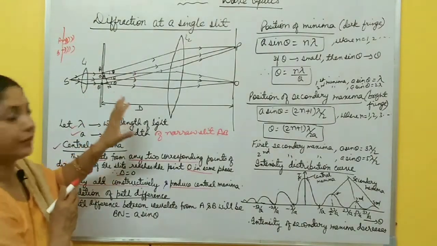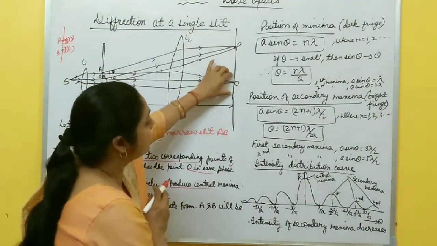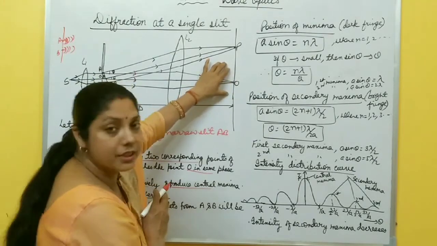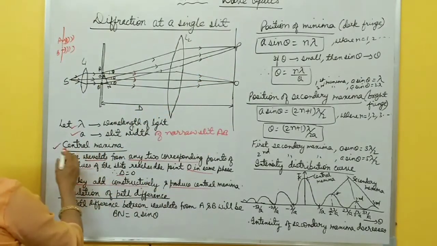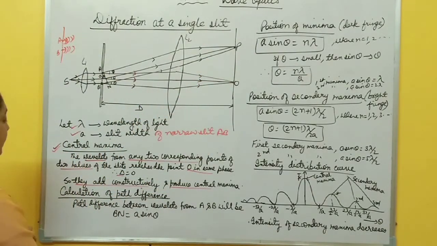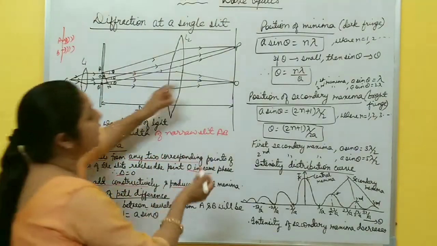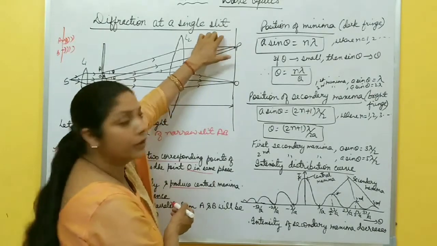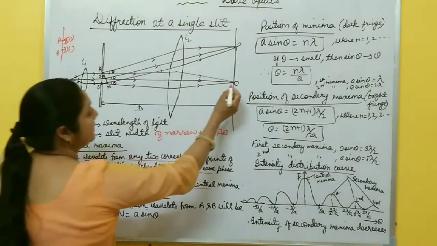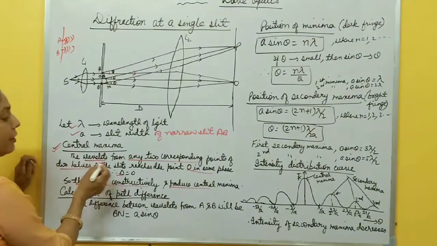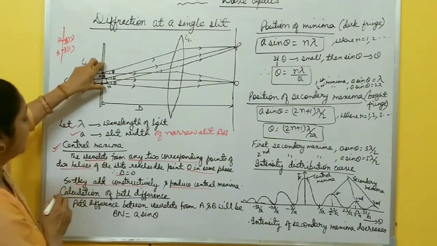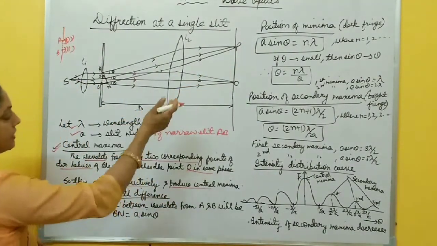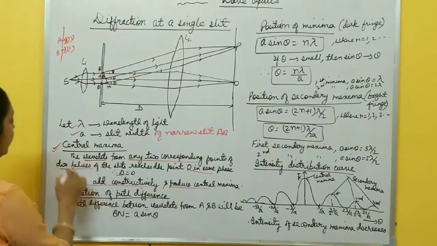It means in the diffraction pattern, there is a central maxima whose intensity is maximum and the central fringe is a bright fringe. So you must write first about the central maxima. Now what is the intensity at point P, whether it is minima or maxima? Okay, let us observe that one. So at the center of the screen, central maxima is formed because the wavelets from the two halves reach the point O in the same phase and path difference is 0. So they add constructively and produce central maxima, written here, right?